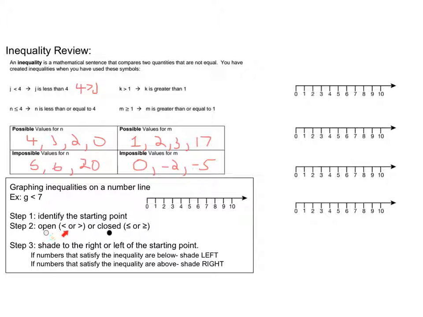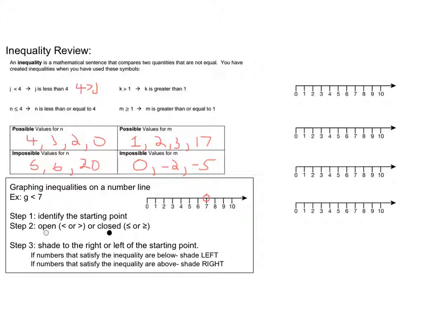Open circles are just less than or greater than inequalities. Closed circles are when you have equal signs as part of your inequality. This, of course, is just less than, so it's going to have an open circle at our starting point. So I'm going to put an open circle at 7. Something like that.